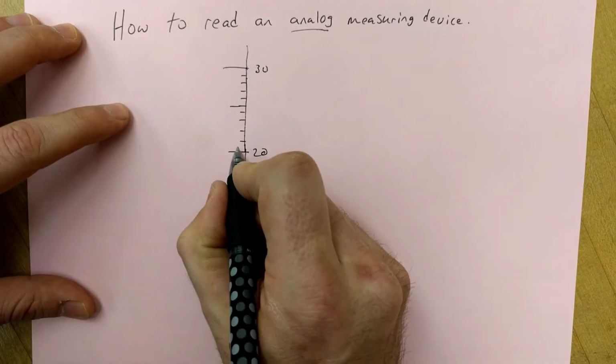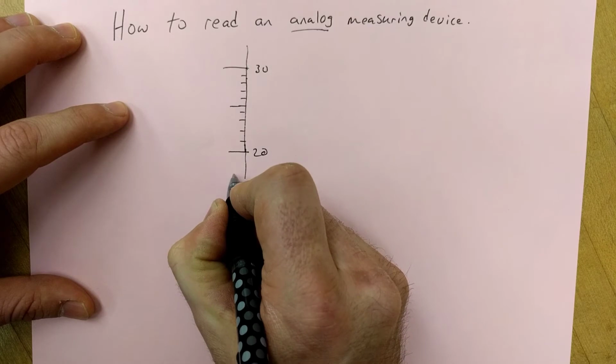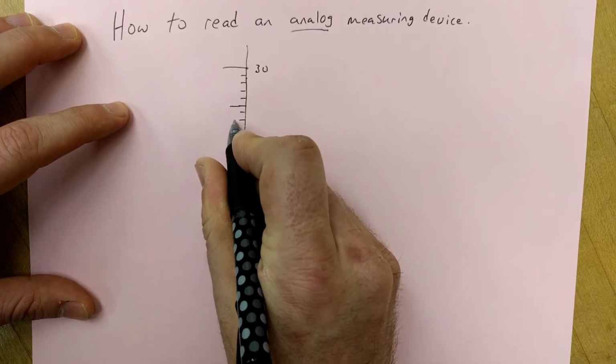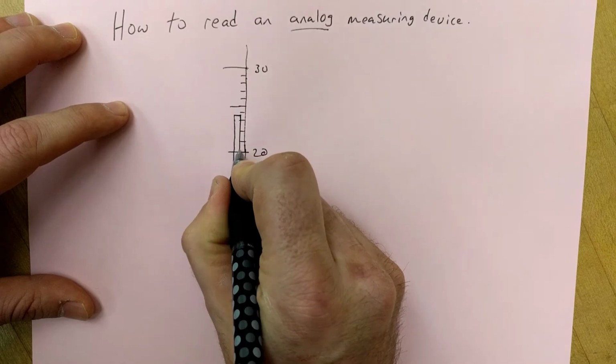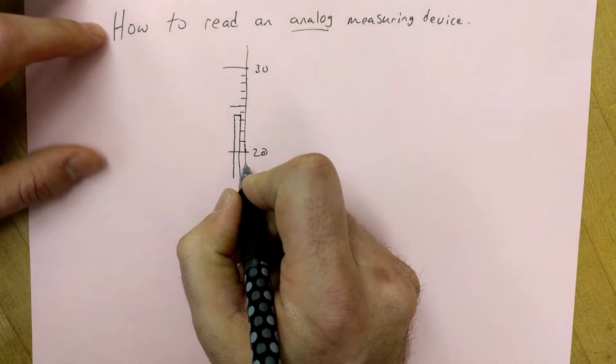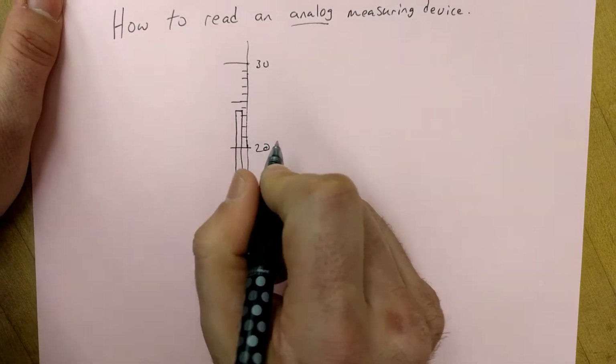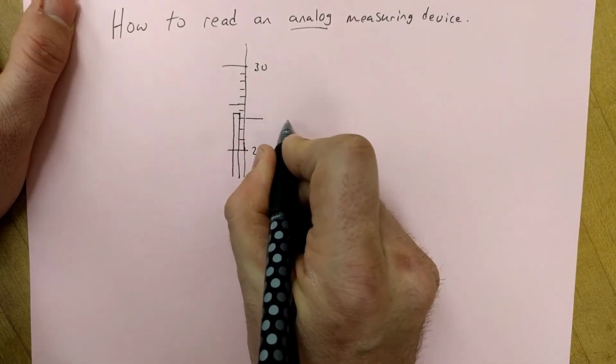So the red line that we saw came up here and went past 23 and went somewhere in this range right here.